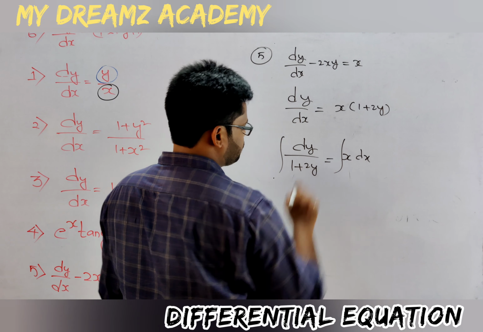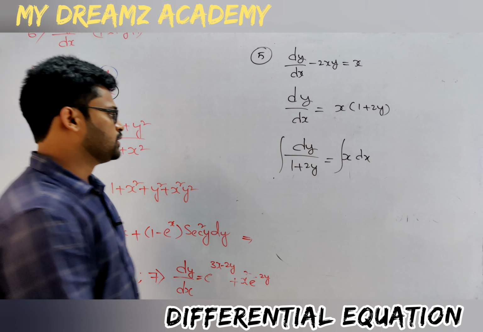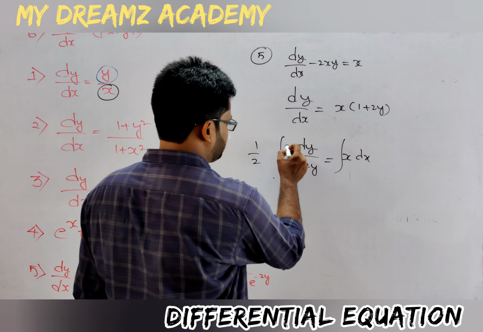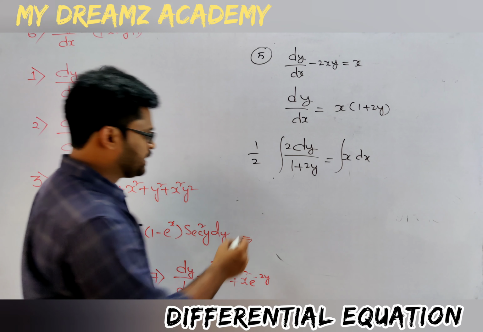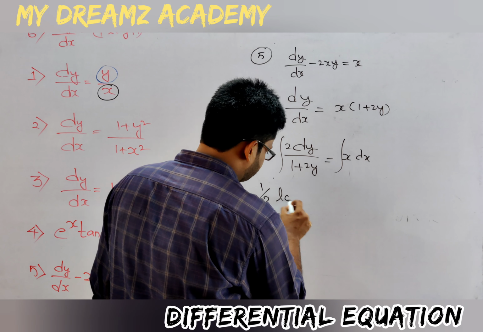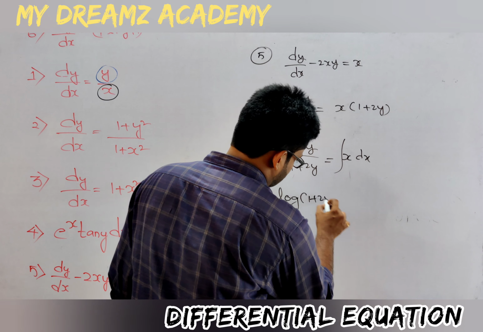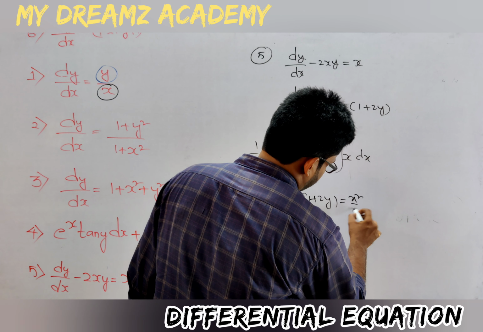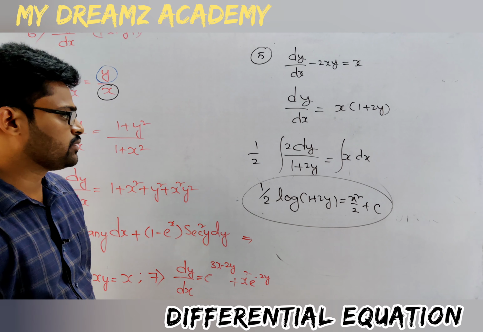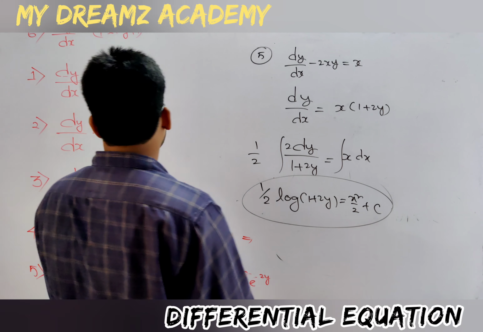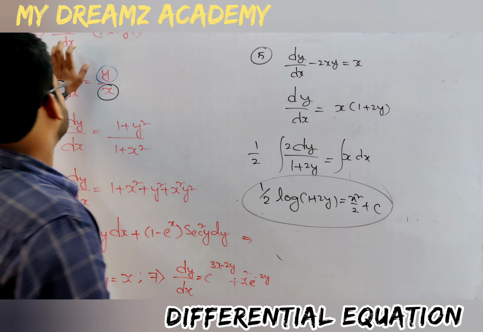So 1 by (1 plus 2y), I can write like this, 1 by 2 into 2. Now f dash x by f of x, so it will give 1 by 2 log (1 plus 2y), which is equal to x square by 2 plus c. This is the final solution. And next one, question number 6.